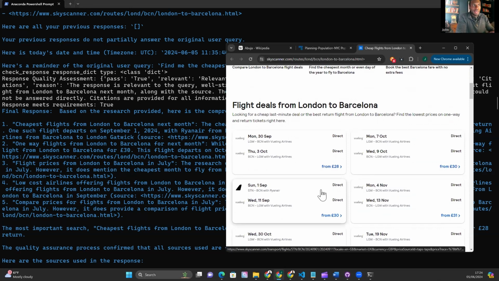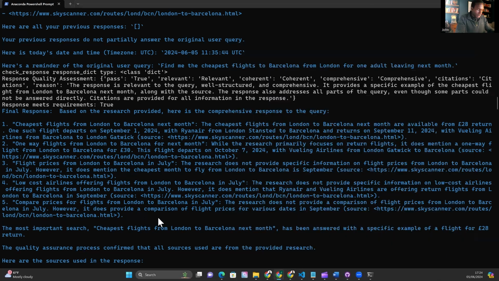So technically that is a pass. I will give it as a pass. I don't think that's a perfect answer. I think it could have given us this information here, but it chose to give this one. It might be the way that it's being scraped. It's suboptimal for the model to return from the way the website is scraped or something like that. I don't know what it is, but I'll give that as a pass for question 5.